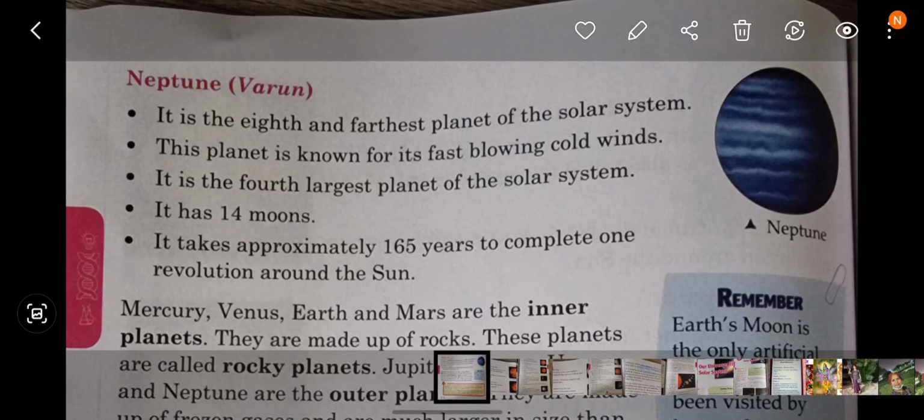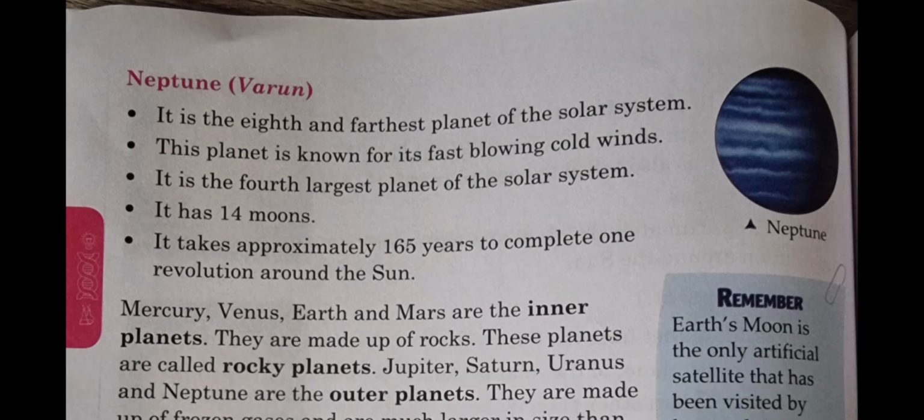Neptune planet, or in Hindi we say Varun Grah. It is the eighth and farthest planet of the solar system. This planet is known for its fast blowing cold winds. It is the fourth largest planet of the solar system. It has 14 moons. It takes approximately 165 years to complete one revolution around the Sun.